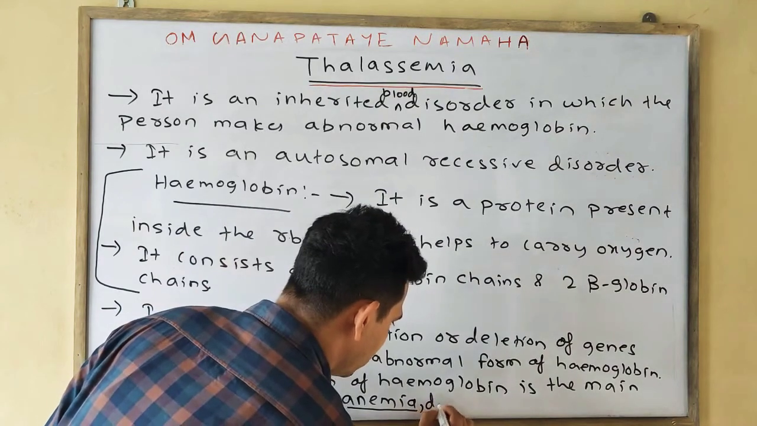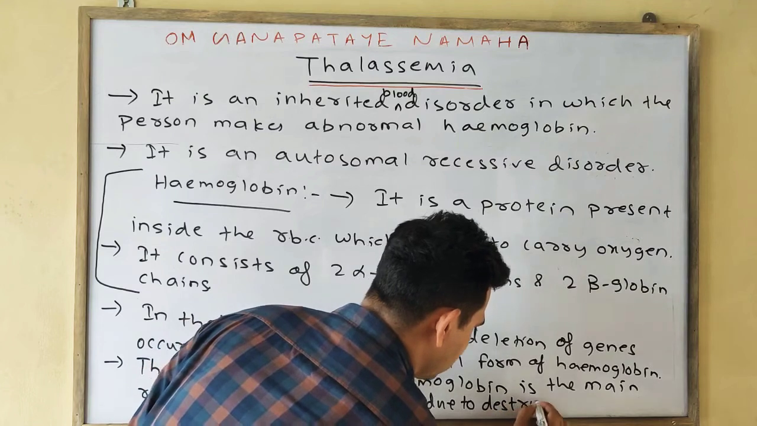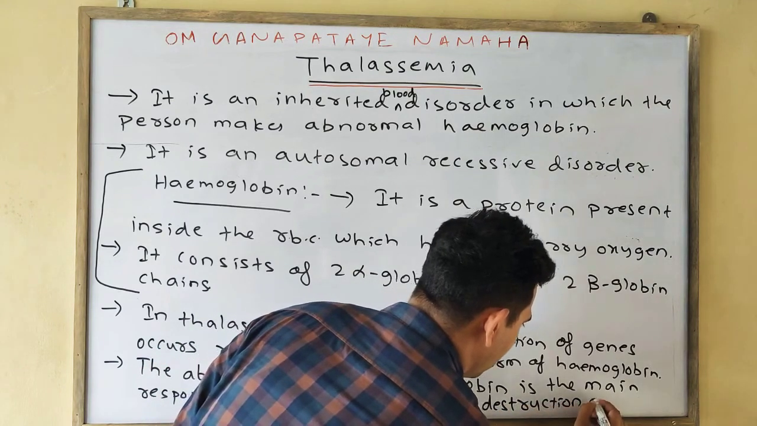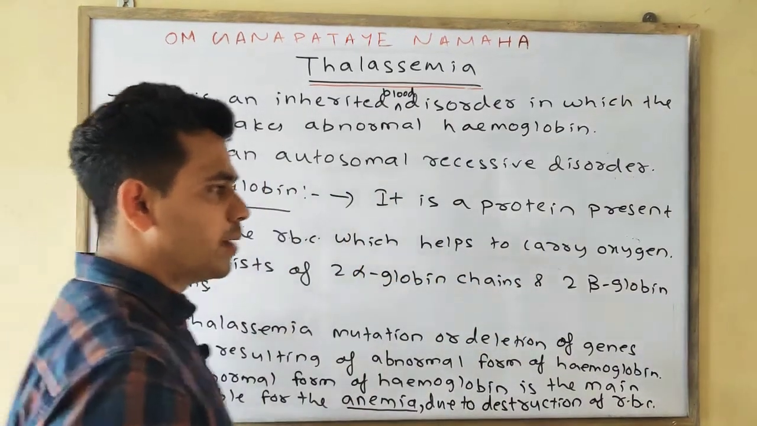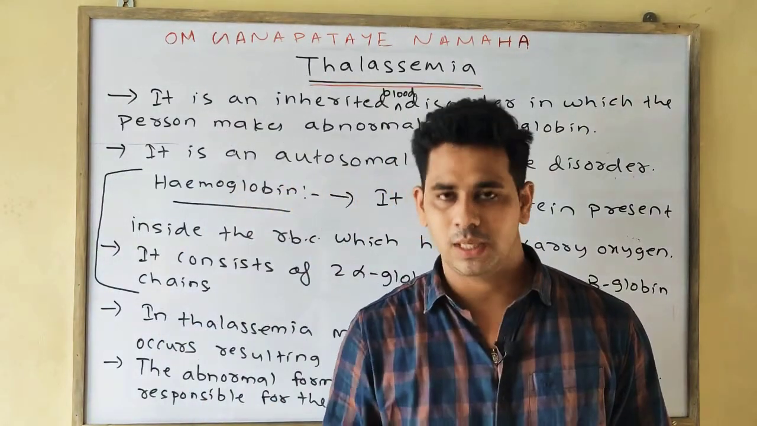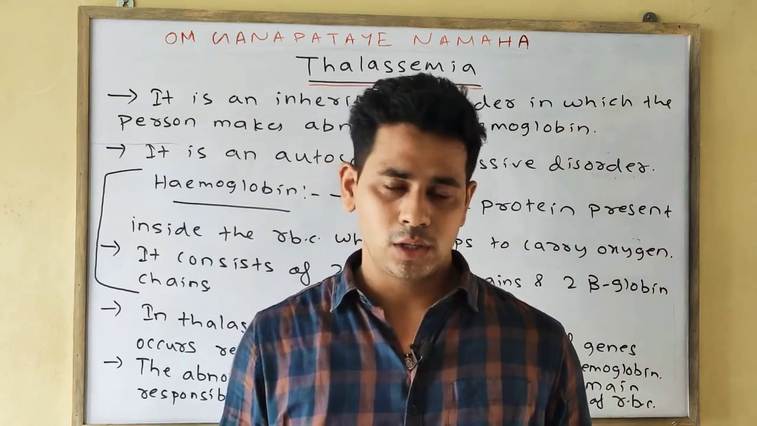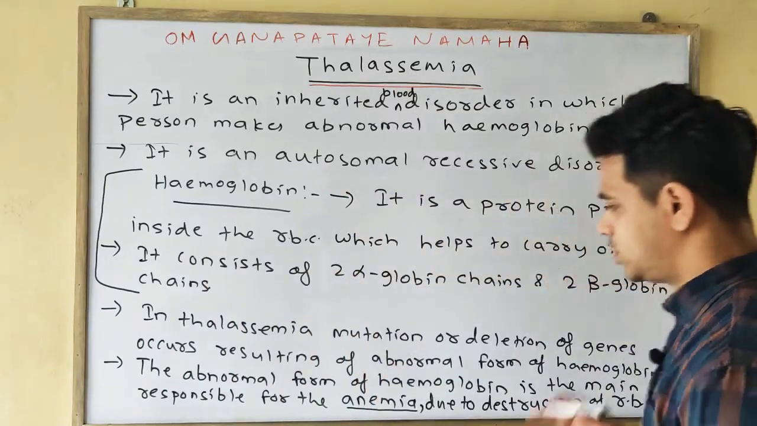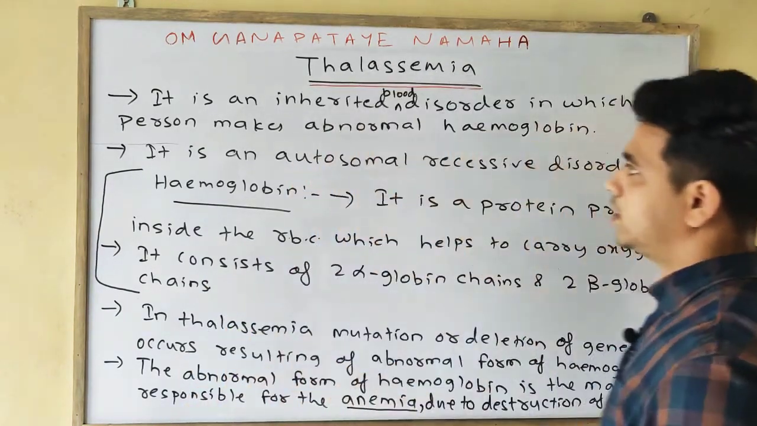You can add: due to destruction of RBC. Okay, if the form of the hemoglobin that is present inside the RBC is abnormal, then obviously heavy destruction of the RBC occurs, which is the main reason for the anemia. Okay, please note down.